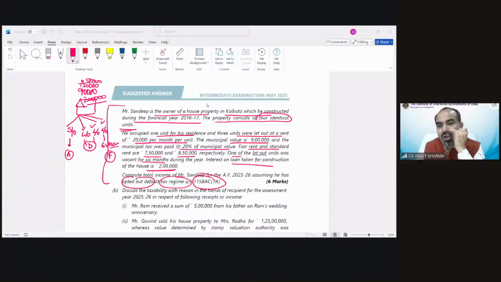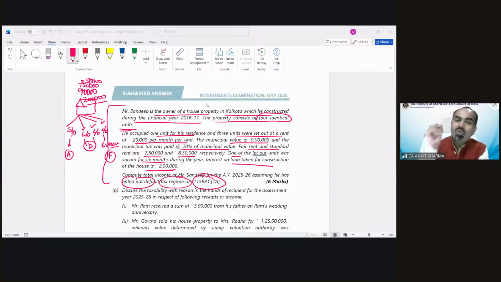Sir, in case A or B, we can take maximum 2 properties now. Then why have we taken only 1 self-occupied? We can take 2 only when there are 2 self-occupied or 2 vacant. If only 1 property is self-occupied and all others are let out, then the let out property cannot be considered as case number A or B. That would be separate. At least 2 need to be self-occupied or vacant. Then we can consider them in A or B.